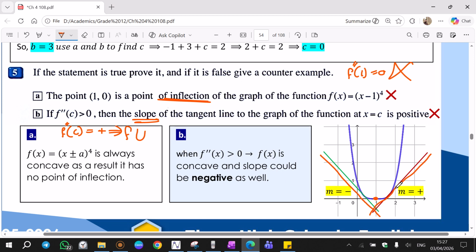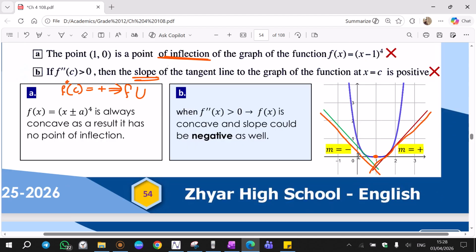And if a function is concave, obviously half of it has negative slope because the tangent lines are decreasing from left to right. The other half are having positive slope because their tangent lines are going up from left to right. So both true-false expressions are false. And here are examples.